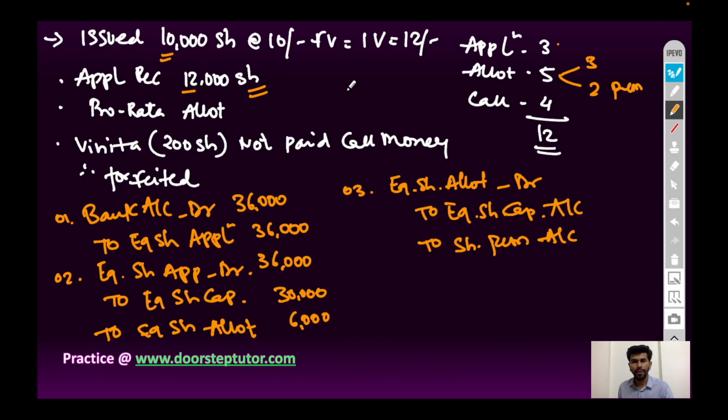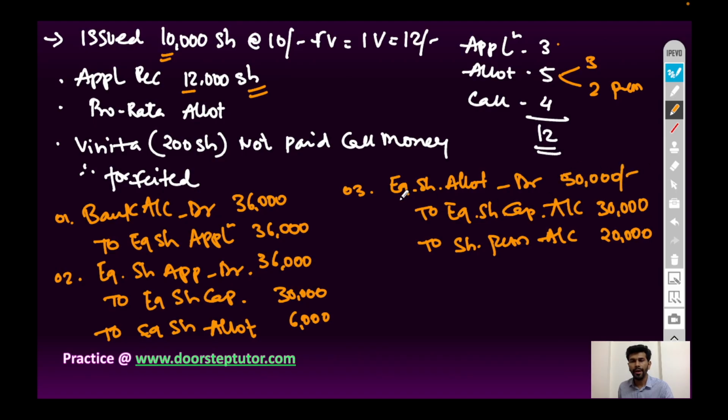Share premium is 2 rupees per share into 10,000 equity shares, so the amount will be 20,000 rupees. Equity share capital account will be credited with 3 rupees into 10,000, 30,000 rupees, and the total amount is 5 rupees per share into 10,000 equity shares, 50,000 rupees.